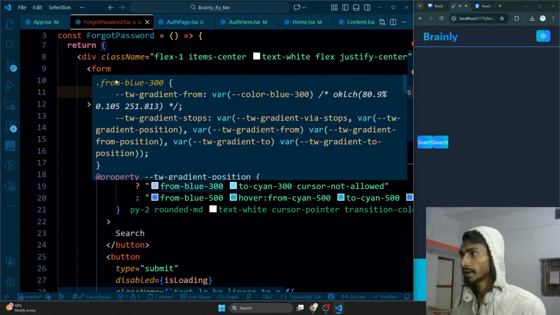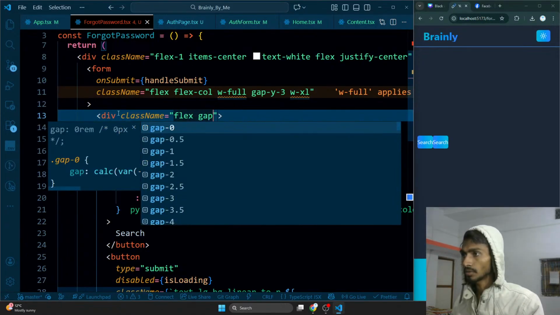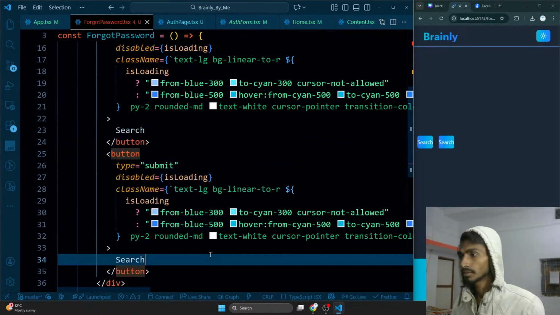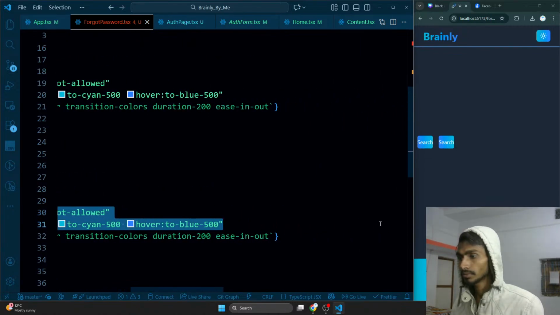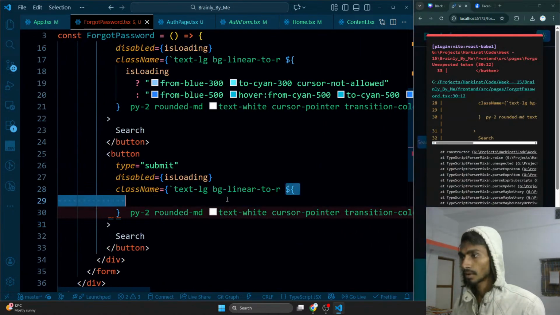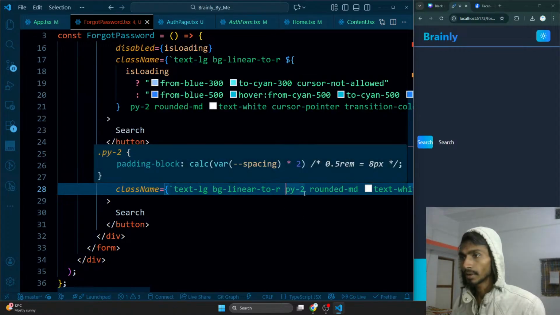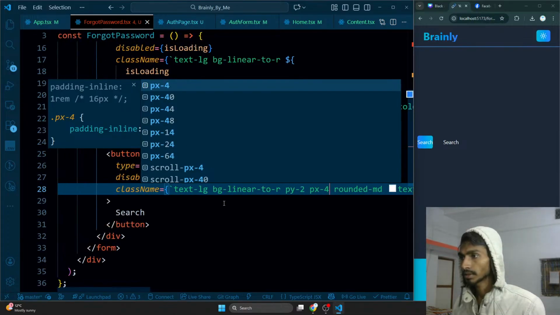After that, what I'll do over here, class name, and class name is gonna be flex, gap is gonna be around 5 or something. And not only that, I will be removing this is loading section from here, so I'm not going to have it here. Get rid of this, mainly this particular part too. And py, how about px? Px is gonna be for around over here. Okay, as for the color, there is no color as such, that's fine.